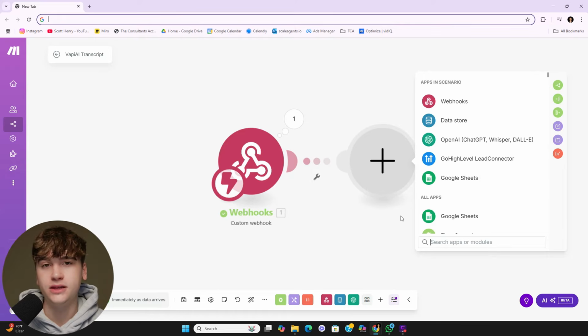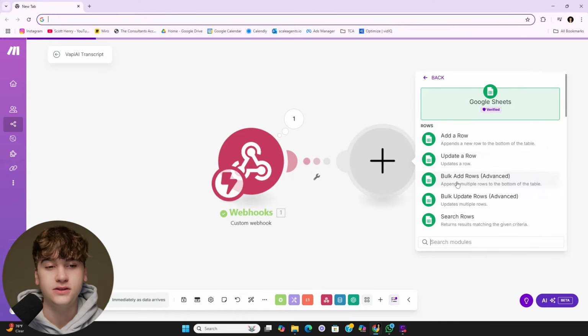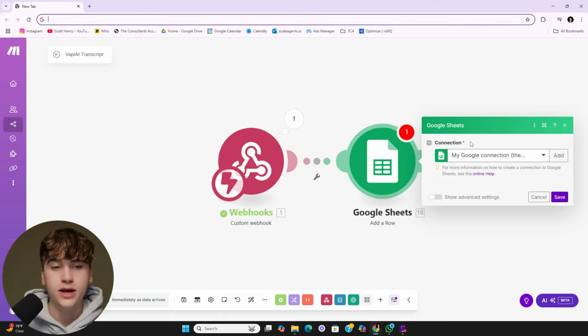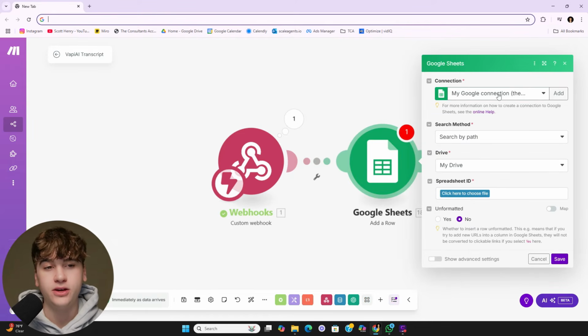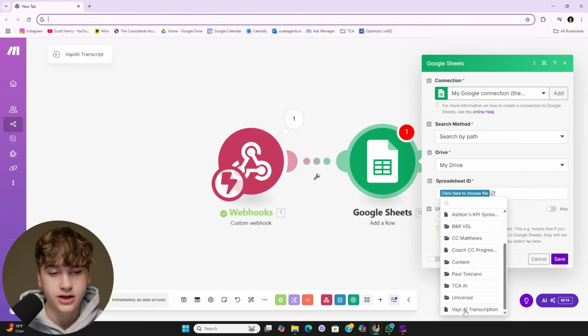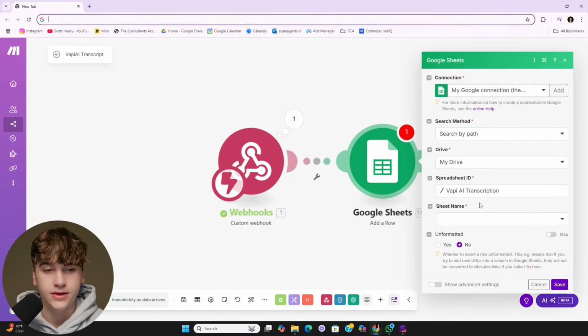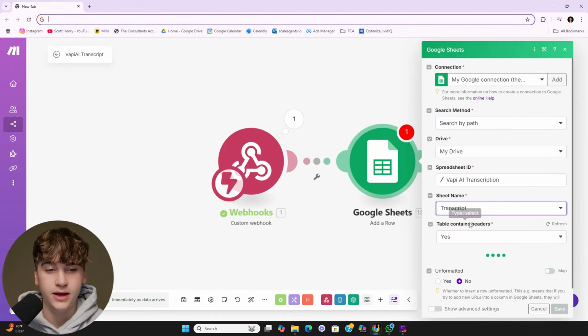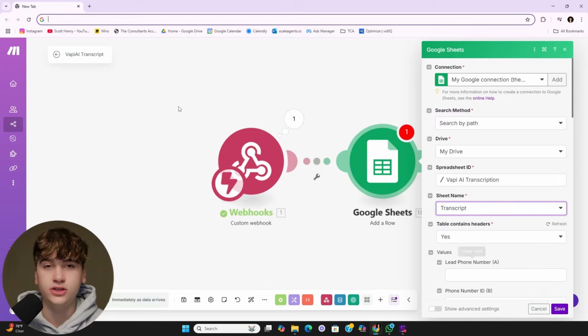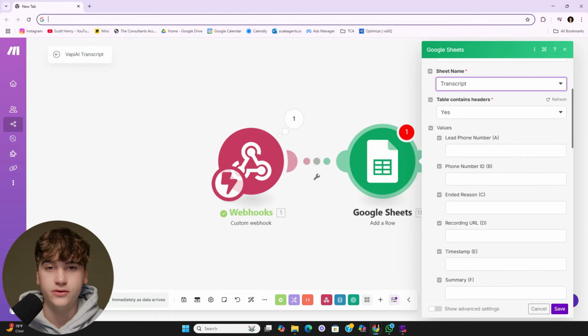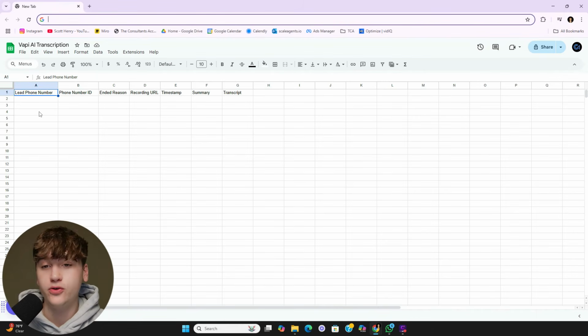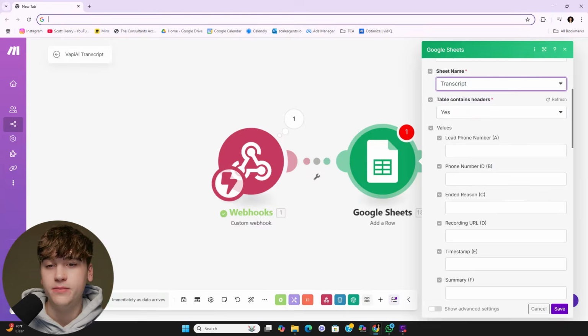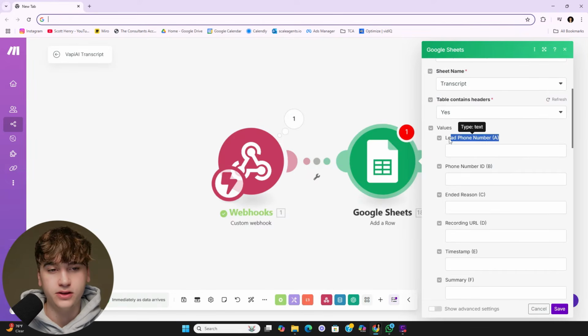First off, a really easy thing you can do is sync this with Google Sheets. I recommend just doing add row, and it'll open a new row. Make sure to connect to your Google Sheets, then choose a specific spreadsheet. I've already got one made for this, and then choose the specific page. Within the Google Sheets, you need to put in your different fields. I'll show you what I mean by that. It can be whatever you want as far as the columns go. This is how they're mapped. You literally just put them in on the top row, then back over on Make, as you can see, it'll automatically pull these in, and it knows that it's A, B, C column.